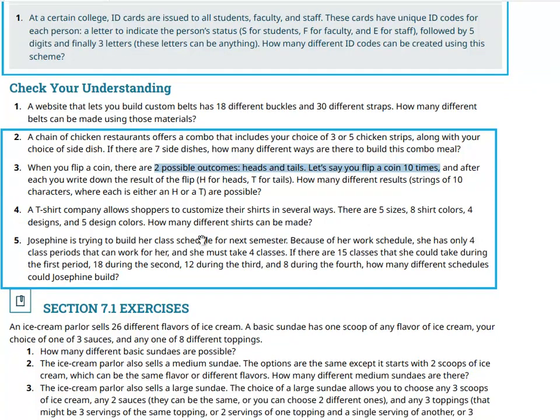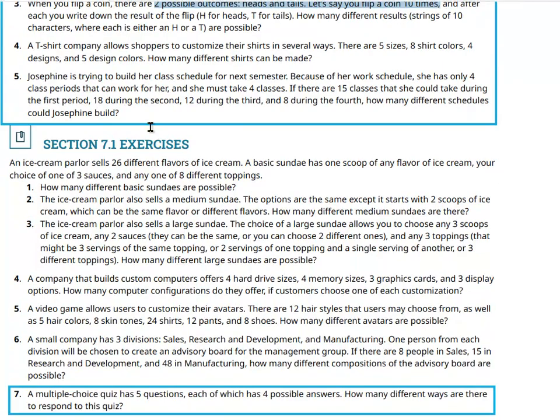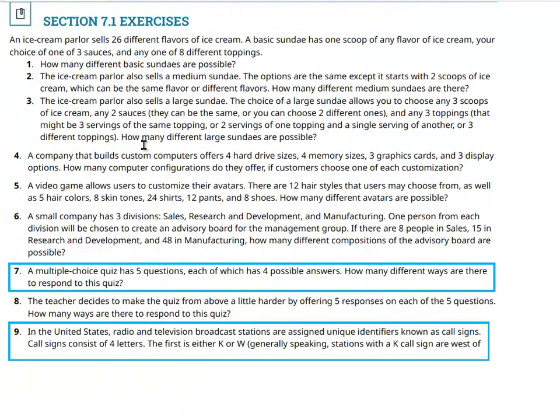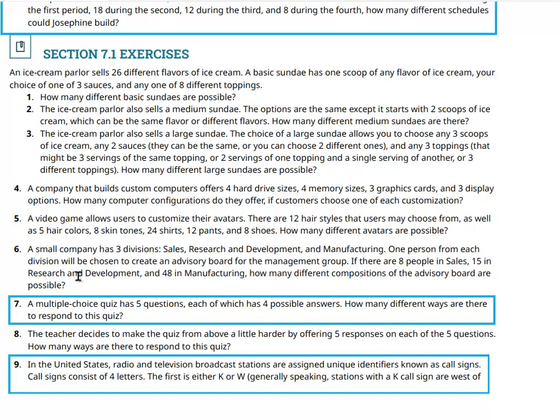Then this one here, going to class, the way the curriculum could look like, and let's see what else I have here. Whoa, again, this scrolls sometimes too fast to the next page. It's kind of a bummer. Multiple choice question. 5 questions, 4 possible answers. So if you randomly take this quiz, then you have 5 times 4, 20. I'm sorry, I take that back. Almost said the wrong thing here.